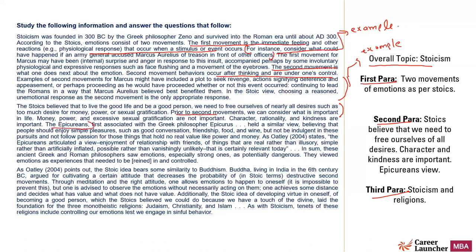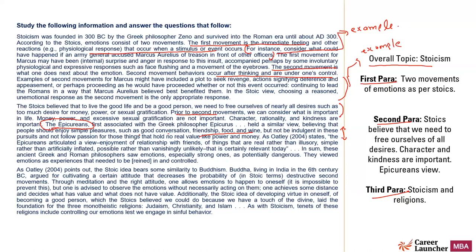Then he cites the views of the Epicureans, who held a similar view, believing that people should enjoy simple pleasures, such as good conversation, friendship, food, and wine, but not be indulgent. That means there should be a limit. They should enjoy, but within limits. That was the view of the Epicureans. So this is what the second paragraph is about.